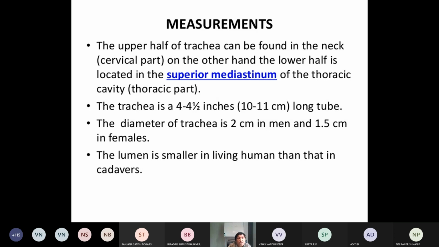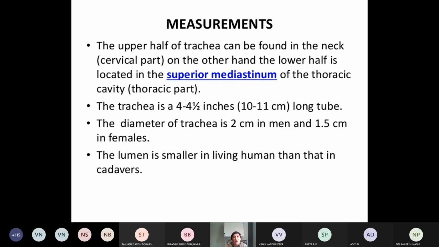So the exact location again: the upper half of the trachea is found in the neck, that is the cervical part, and it is mainly present in the superior mediastinum. You know already the measurement is around 11 centimeter. One more important point here is that the lumen is smaller in a living human than in the cadaver. Whatever we are doing dissection on cadavers, the lumen will be larger compared to the living human. Okay.